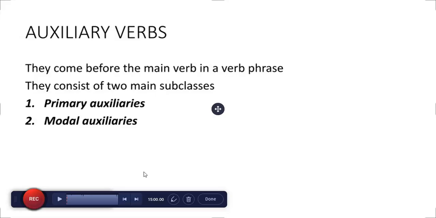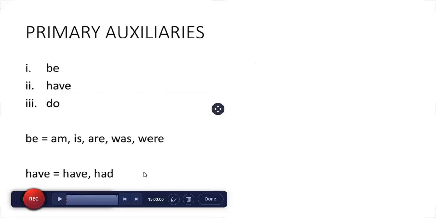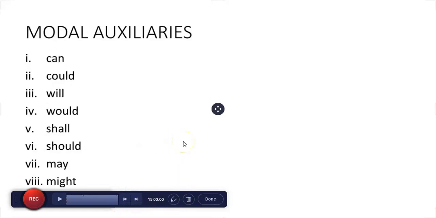Auxiliary verbs come before the main verb in the verb phrase. They consist of two main subclasses: primary auxiliaries and modal auxiliaries. Primary auxiliaries are be, have, and do. Be will be am, is, are, was, and were. Have, had. Modal auxiliaries will be can, could, will, would, shall, should, may, and might.